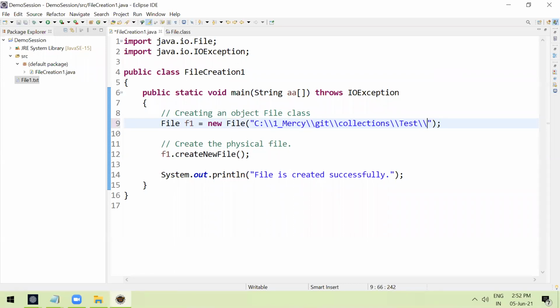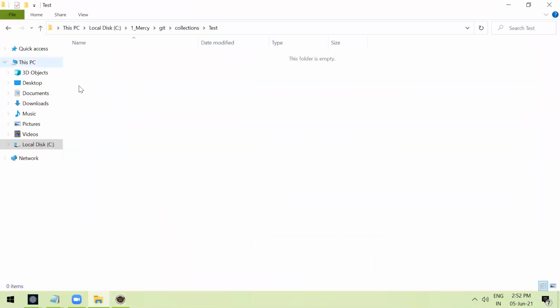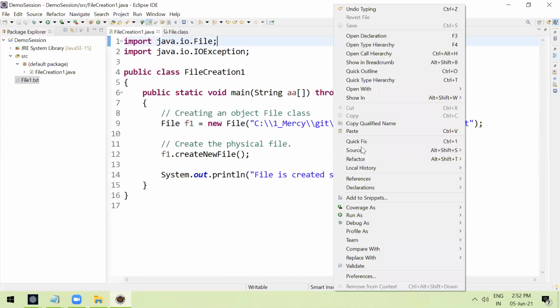Then give the file name here, file2.txt. Now the file will not be created under your project. It will be created at the specified location. Let's run the same program again. Observe, now we don't have any file in this test directory. Let's run this program and observe the output.